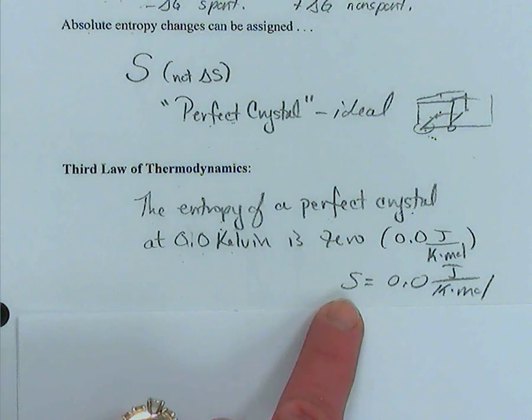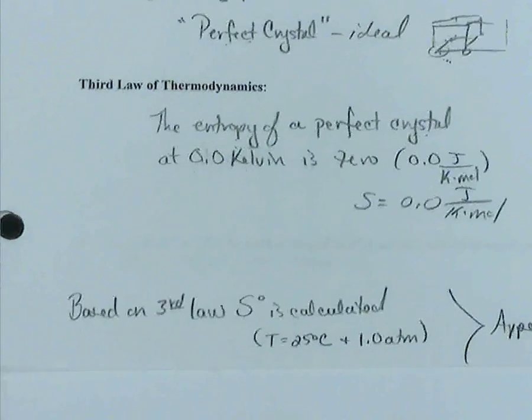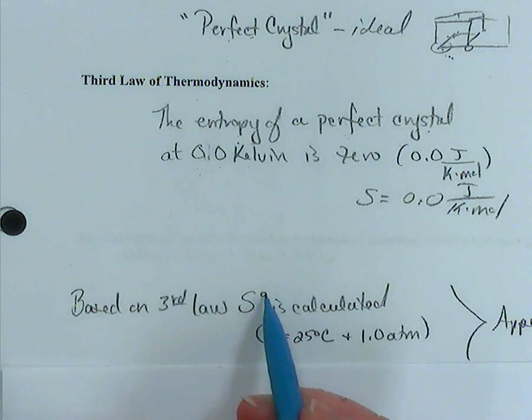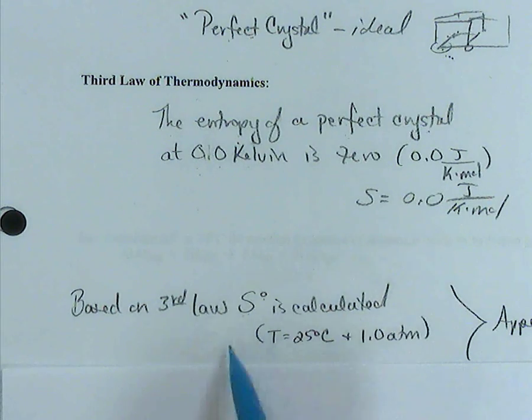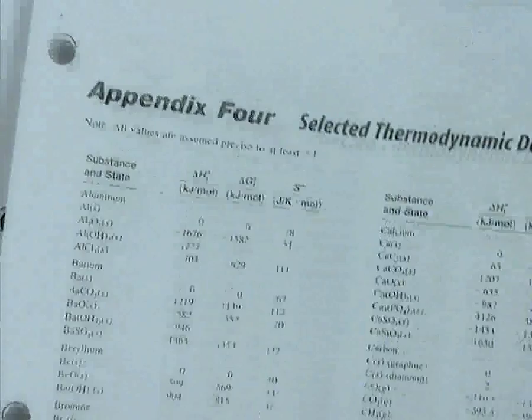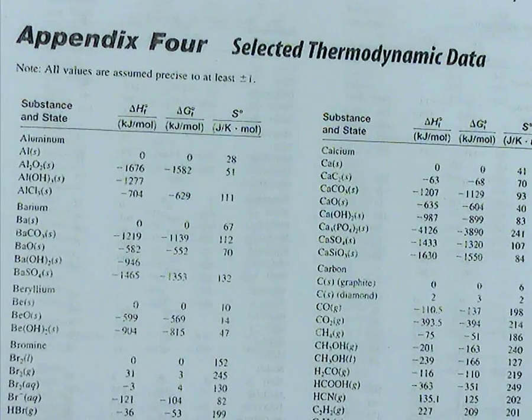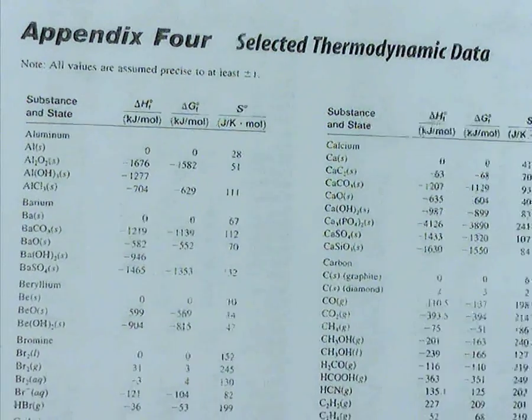From this then, at Kelvin, we can calculate the standard condition entropy values. And of course, standard state conditions are room temperature and 1 atmosphere. That is where we get all of the values that are in Appendix 4, which is in your folders or in the back of your book.